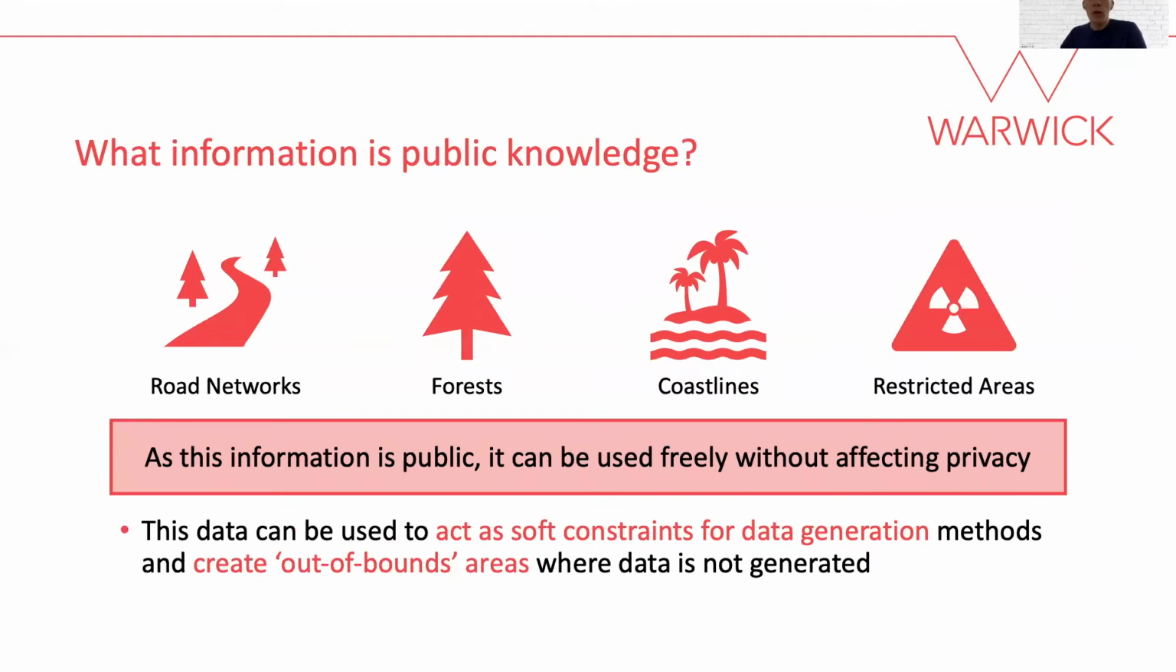So, what geographic information do we assume to be public knowledge? Well, we consider the road network, forests, and coastlines to be examples of publicly known geographic boundaries. We use the road network as a soft constraint for generating data, and other geographic features as a basis for creating out-of-bounds regions where we prohibit points from being generated.